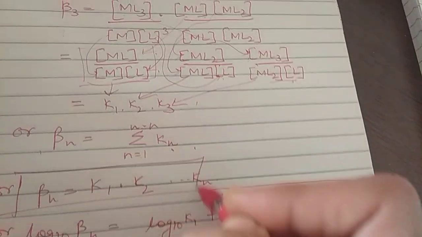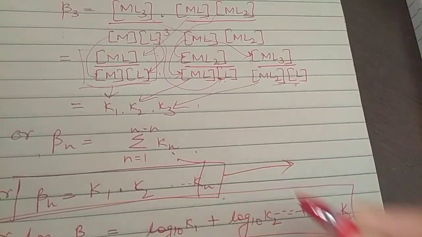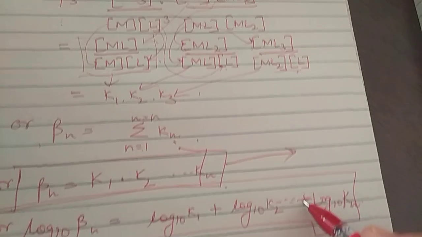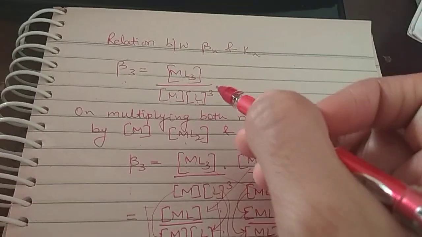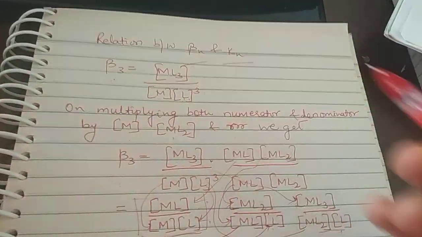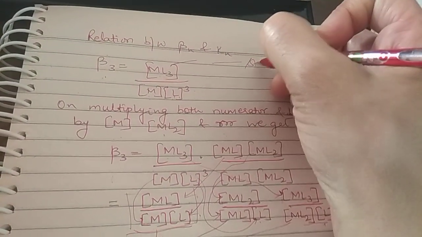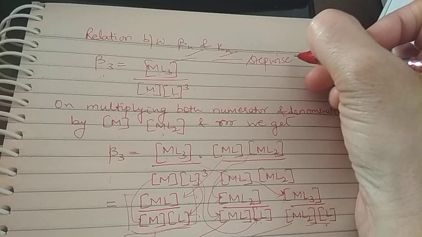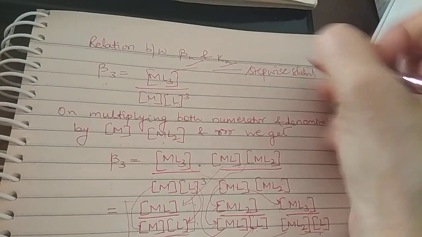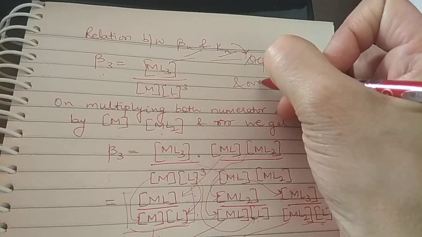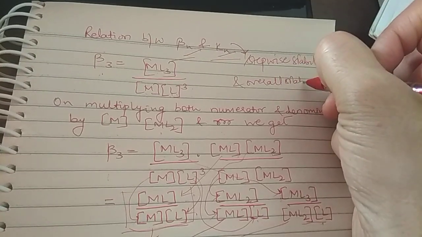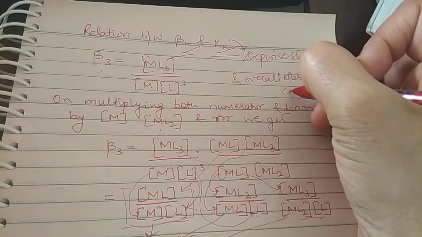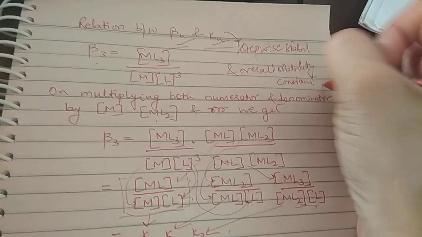You can leave it at any of these forms when you are asked to derive a relation between beta n and the stepwise stability constant Kn. Sometimes they will ask about the stepwise and overall stability constants, so you can derive the relation.